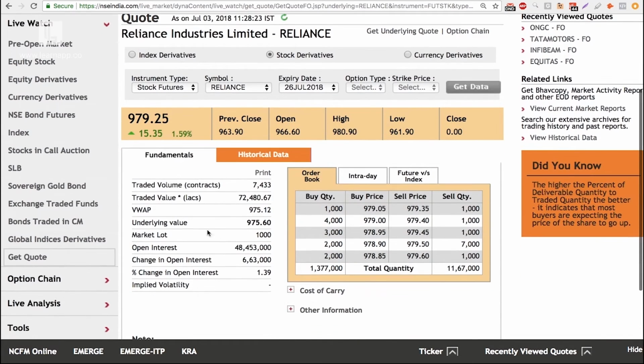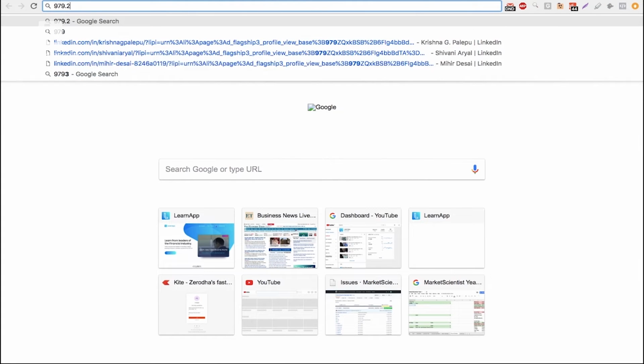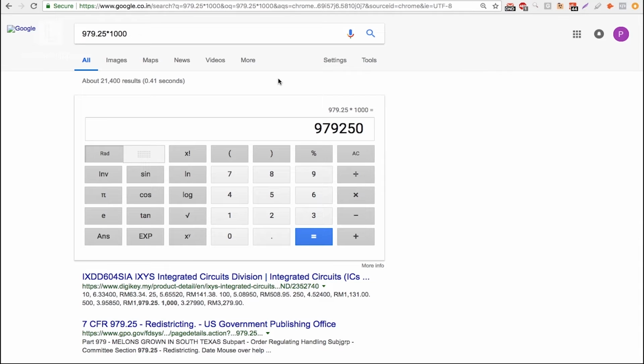The answer is no. Let me zoom in over here for you. Here we have something called market lot. Market lot means 1000 shares is the minimum number of shares you have to buy in order to trade this futures contract. So I cannot buy one share or 5 shares or 100. I need to buy a minimum of 1000 shares. So how much are you paying? You're paying 979.25 times 1000. Let me multiply this very quickly. That's 979.25 multiplied by 1000. That is 9,79,250.